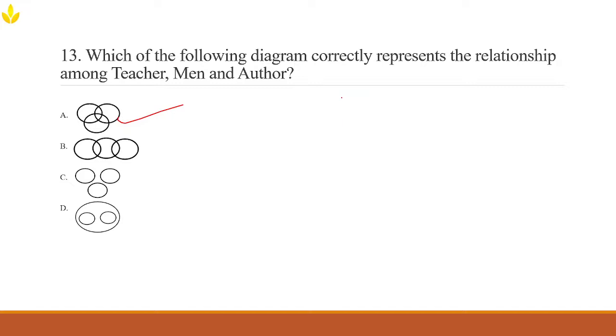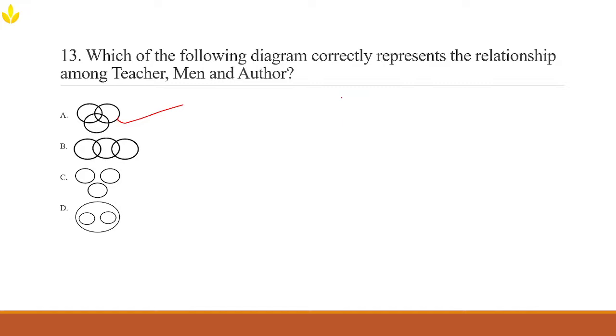Then name a famous author who's not a teacher. If you ask me, I would say J.K. Rowling. So are all of them men? No, definitely not. These are some of the real world examples that help you to visualize the logic behind the correct Venn diagram. So you don't have to draw it on paper and check every time. It's there directly in front of you, you're just not seeing it.